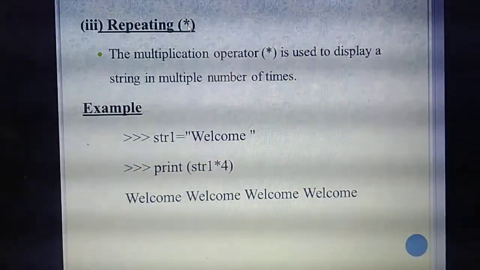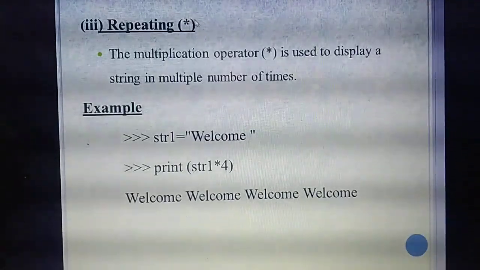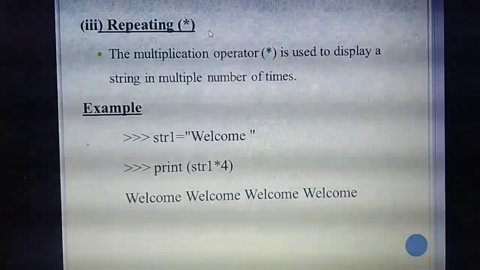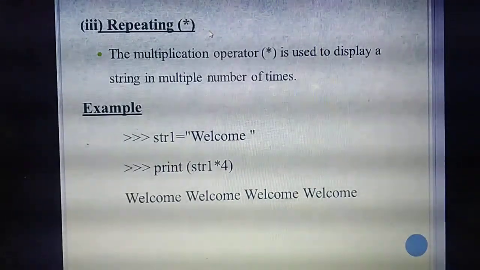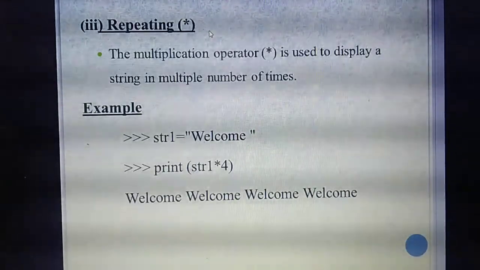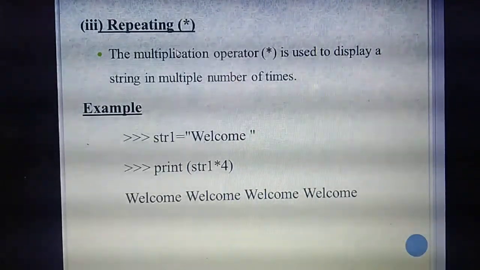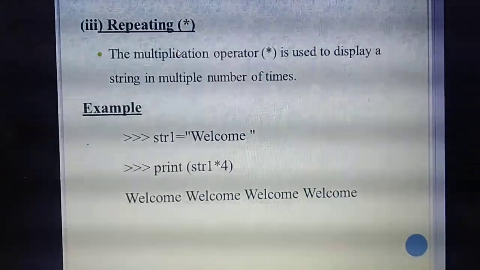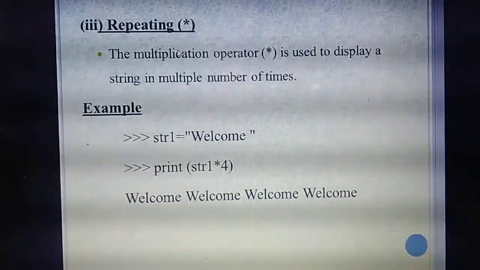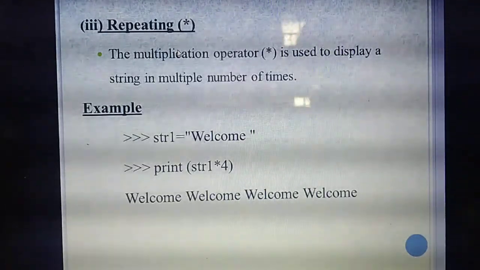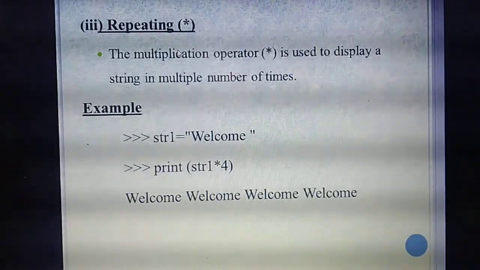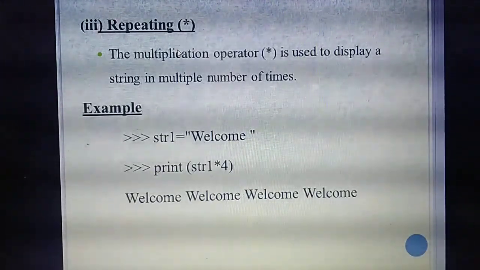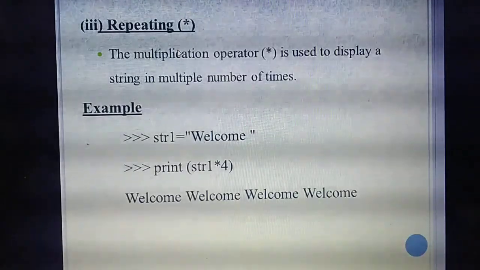Then repeating. Which symbol is used to do repeating? The star symbol. In a computer, star means multiplication, so the name of that operator is multiplication. The name itself has repeat, so it will display a particular string many times.